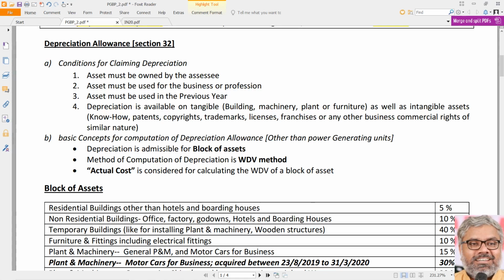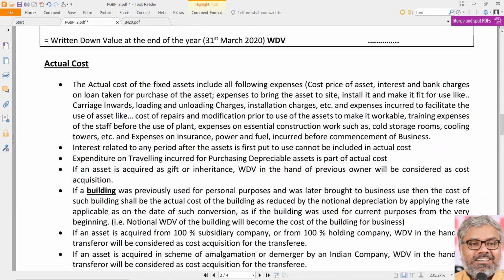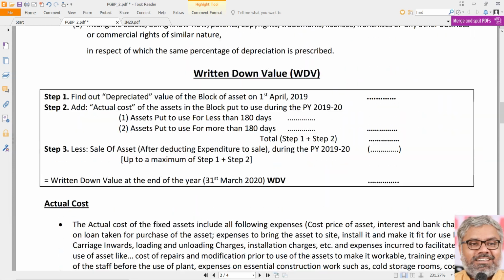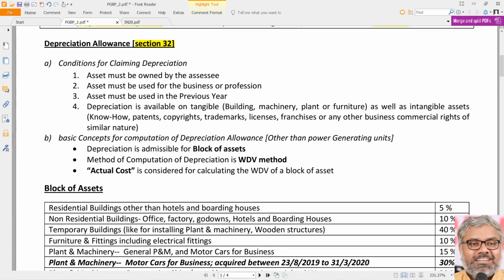Now moving on to the most important section, I would say, in this entire chapter, that is section 32, depreciation allowance. Why is it most important? For many reasons. First of all, it is compulsory to provide depreciation. There is no option here. Provision of depreciation is compulsory, and that is real life situation. But as far as examinations are concerned, why is it also important is this is the section which has the potential of having questions exclusively on this section.